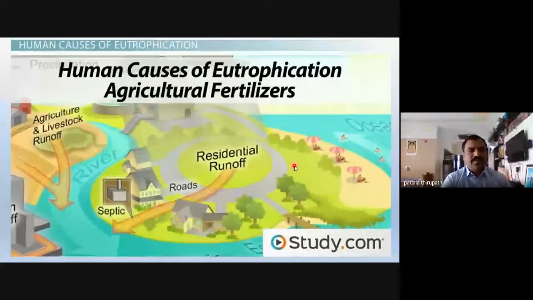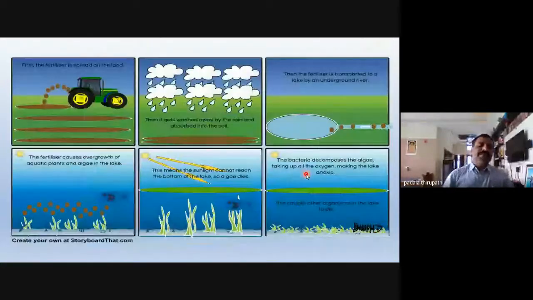Agricultural or livestock runoff into the water, residential runoff, roads and septic waste also enter the water body. Nitrogen, phosphorus and sulfur help a dense abundance of blue-green algae grow on the surface of the water body. Then automatically the water gets polluted. That water pollution we call eutrophication.